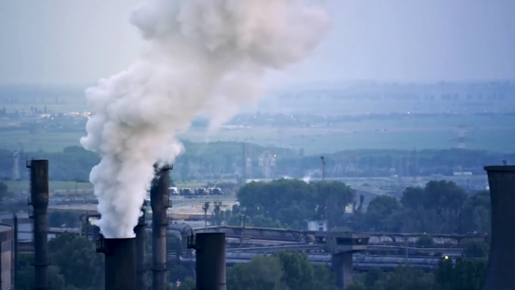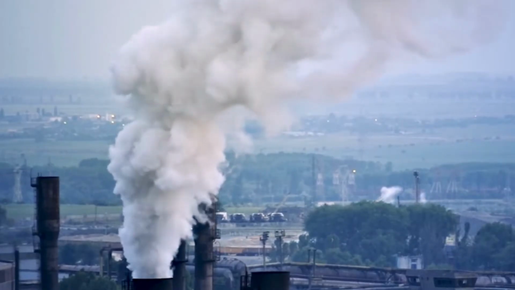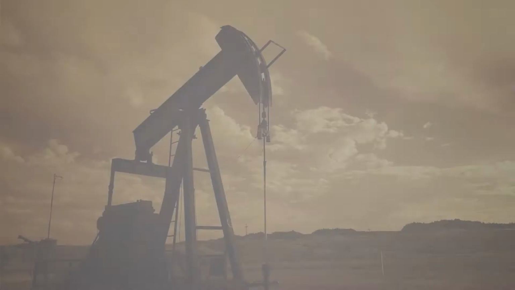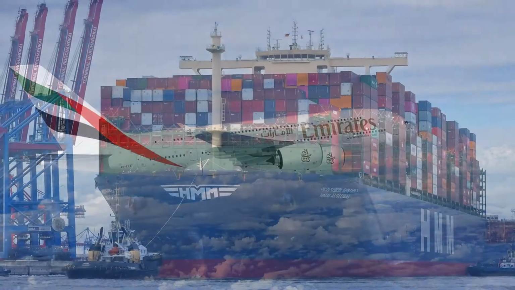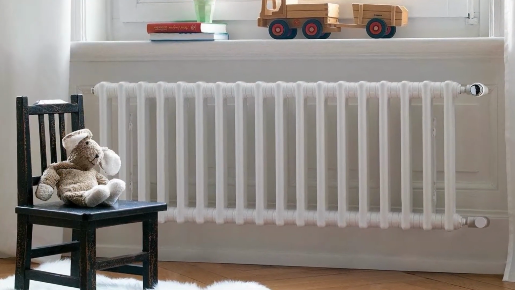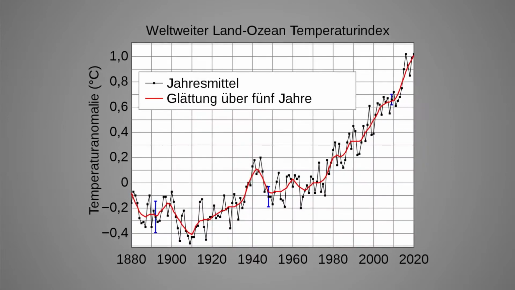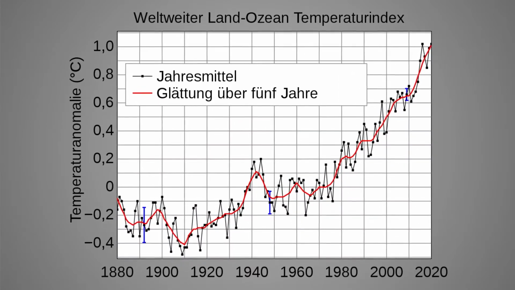Can we do anything about it? One of the main causes of climate change is the fact that humans burn fossil fuels, which release CO2 into the air. The fossil fuels are known as oil, gas, and coal. Examples: we all know these from cars, planes, ships, heaters, or even in the creation of plastic items. In 2017, man-made climate change reached 1 degree Celsius plus since 1850.